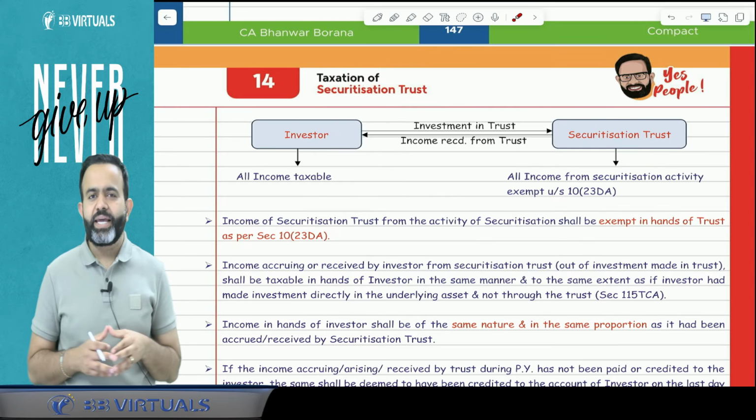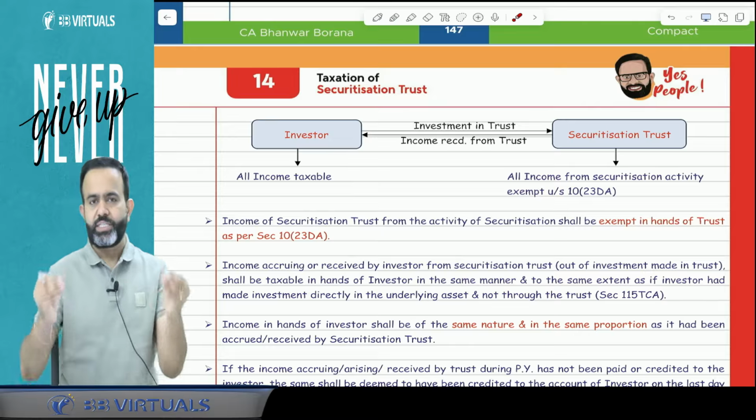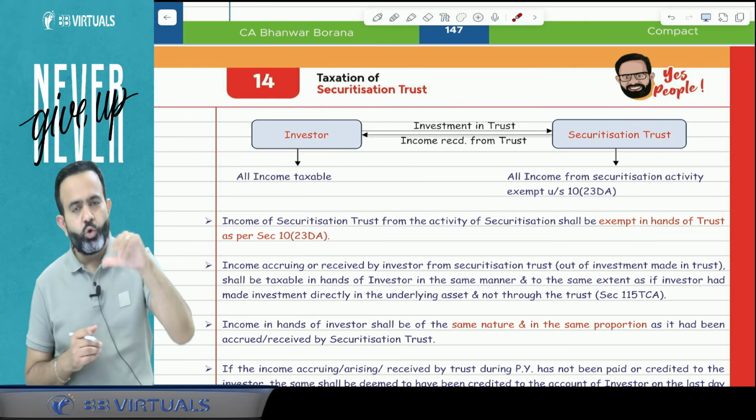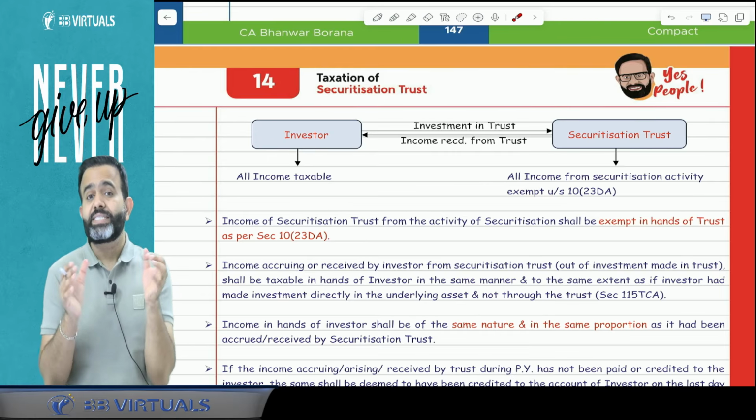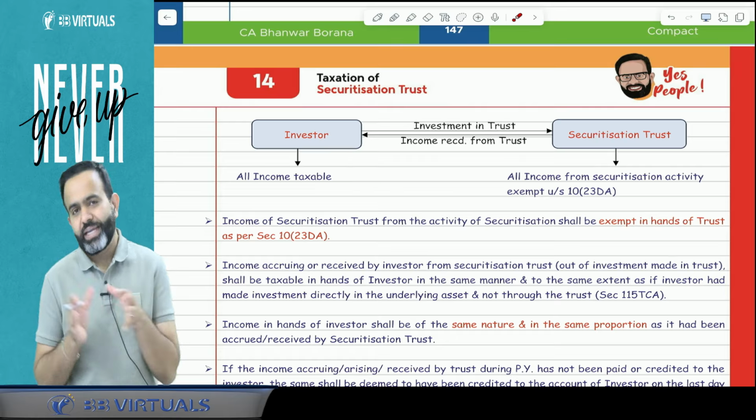So suppose, for example, HDFC Bank has 10,000 crore, and that 10,000 crore is distributed by HDFC Bank as loans to the people. Now guys, that loan given by HDFC Bank is basically an asset for HDFC Bank. Now they don't have the money to give further loans. So what will HDFC Bank do?